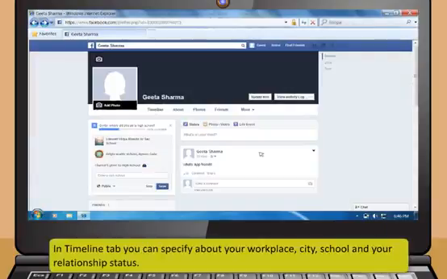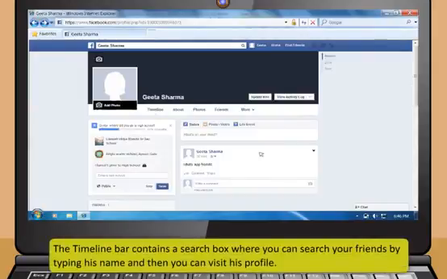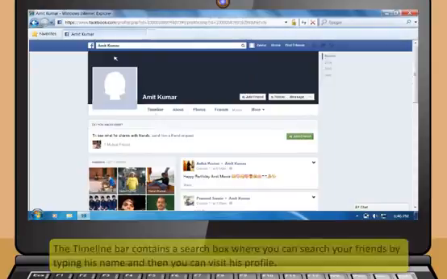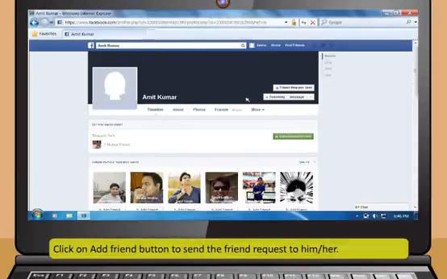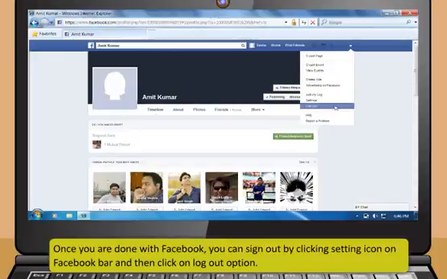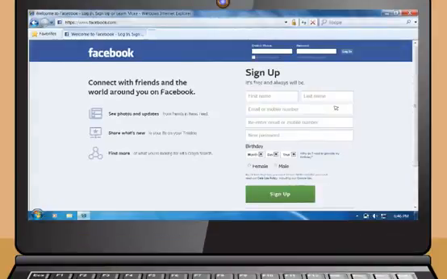In the Timeline tab, you can specify your workplace, city, school, and your relationship status. The timeline bar also contains a search box where you can search for your friends by typing their name and then you can visit their profile. Click on the Add Friend button to send the friend request to him or her. Once you are done with Facebook, you can sign out by clicking the Setting icon on the Facebook bar and then clicking on the Logout option. Now you have a Facebook account.